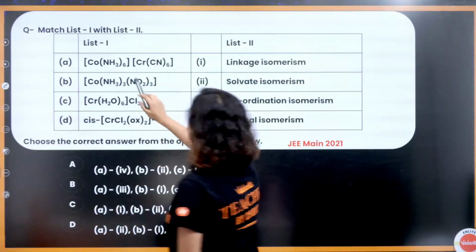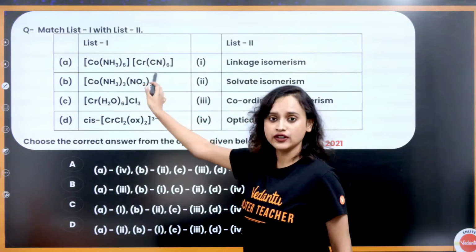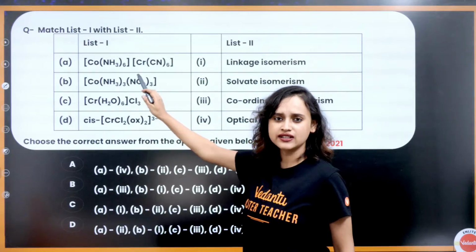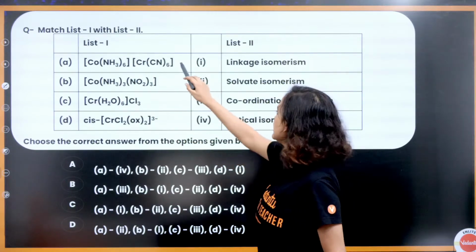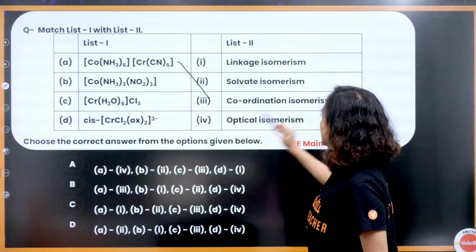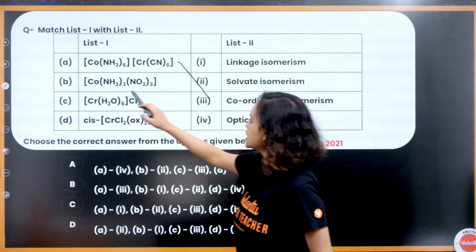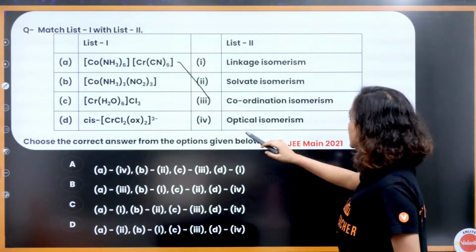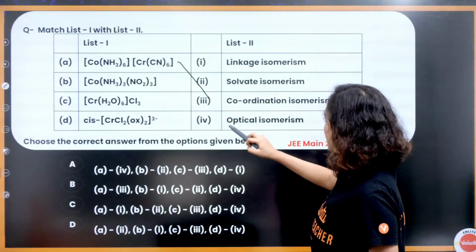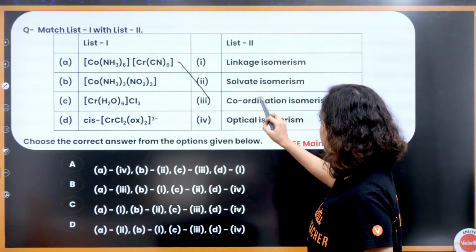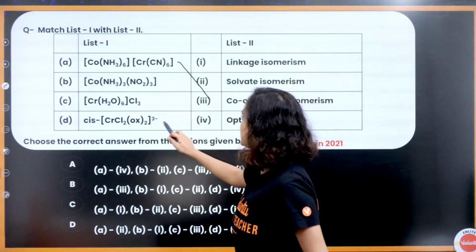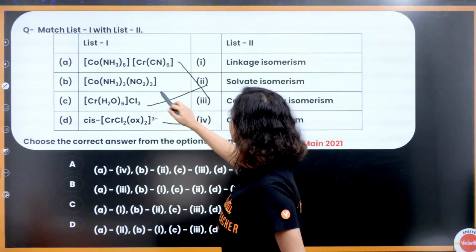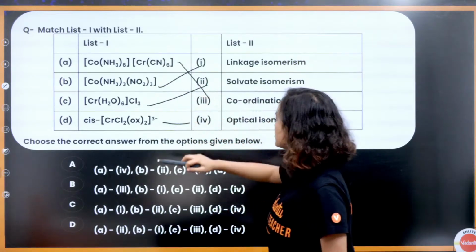What kind of isomer is this? We all know, right? This is definitely a coordination isomer. Coordination isomerism. [Co(NH3)5(NO2)]Cl2. Okay, this is optical isomer, this is solvate isomer. That means definitely this is linkage isomerism.